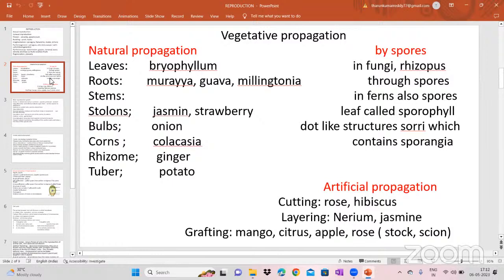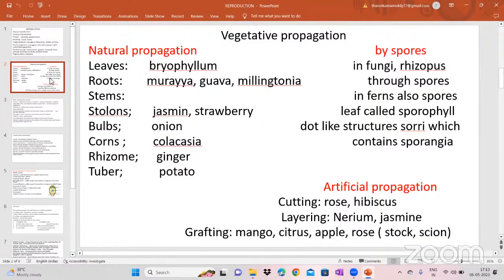We also discussed the examples. Bryophyllum through leaves, Murraya, Guava, Millingtonia through roots, in stems, jasmine, strawberry through stolons, onion bulbs, colocasia corms, ginger rhizome, potato tuber. So if you see the artificial propagation, there are 3 methods. One is cutting, second one is layering, third one is grafting.